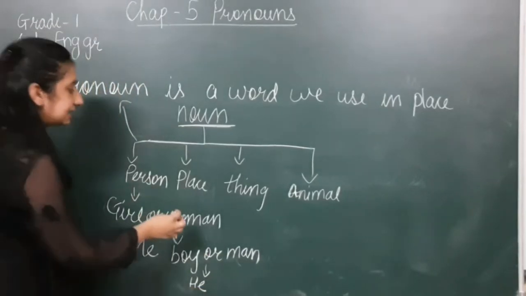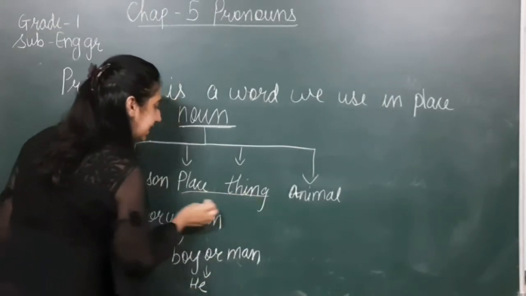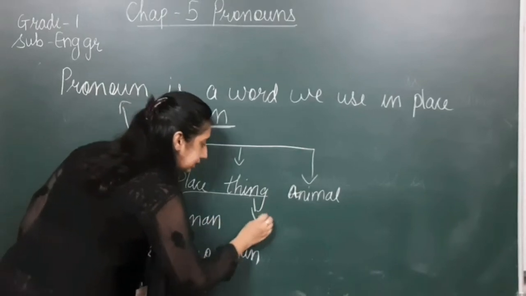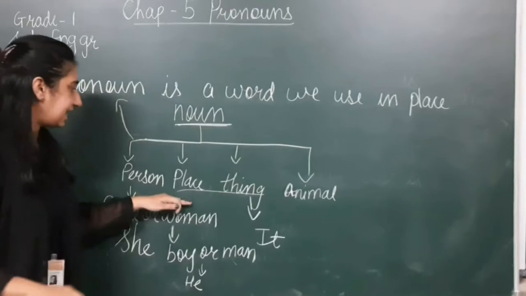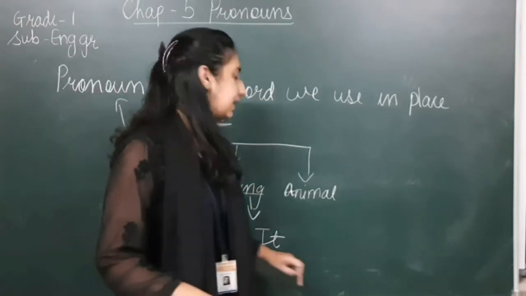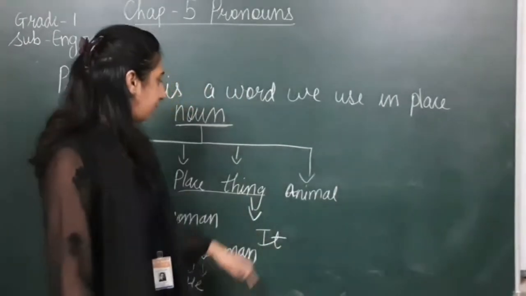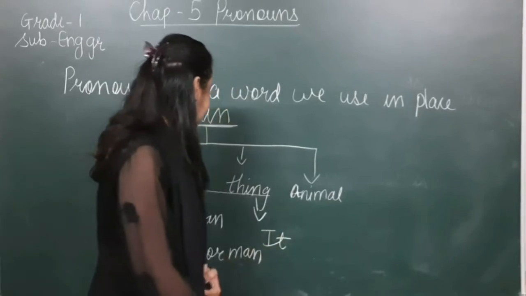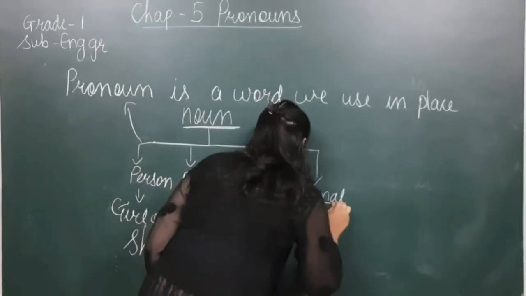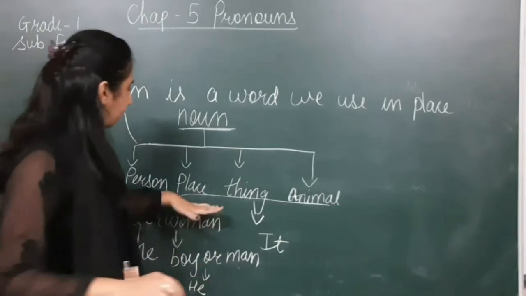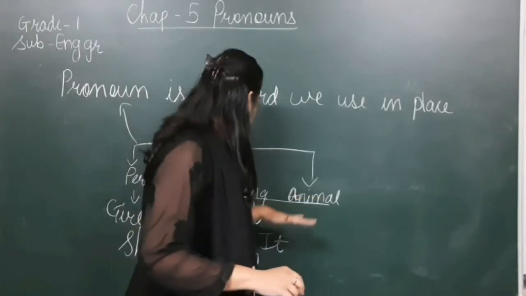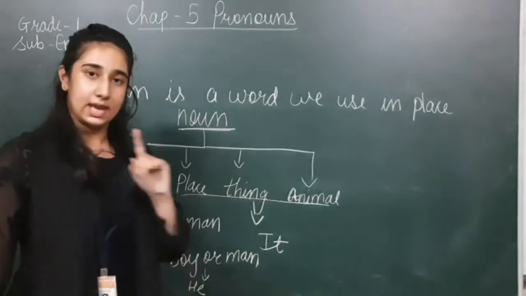What about place? For place and thing, we will use it. For animal also, we will use it. So, for a person, she or he. For a place, animal or thing, we will use it.